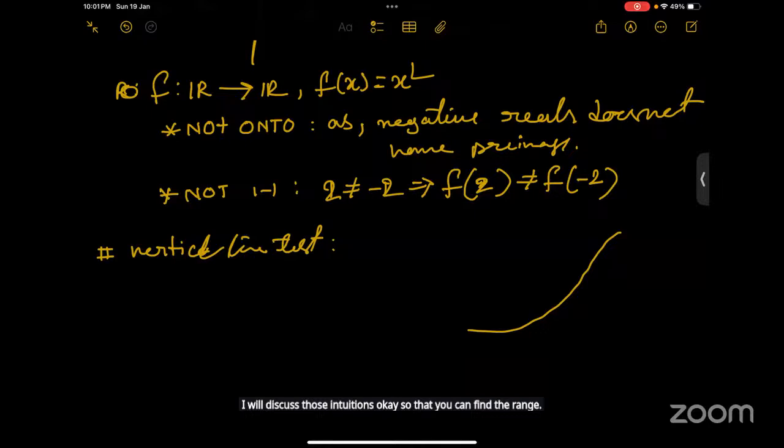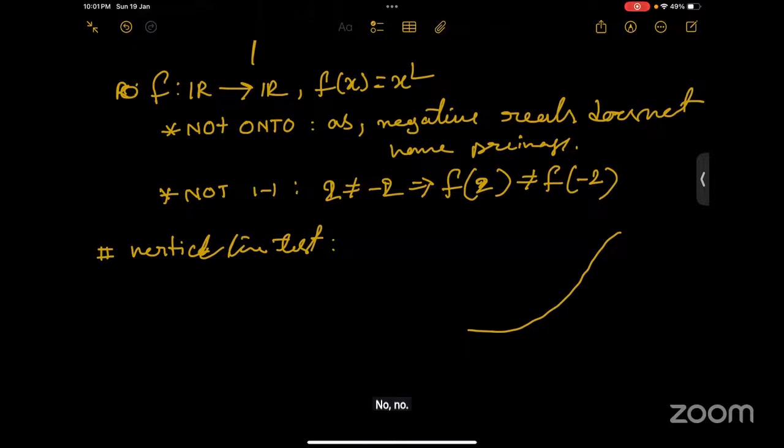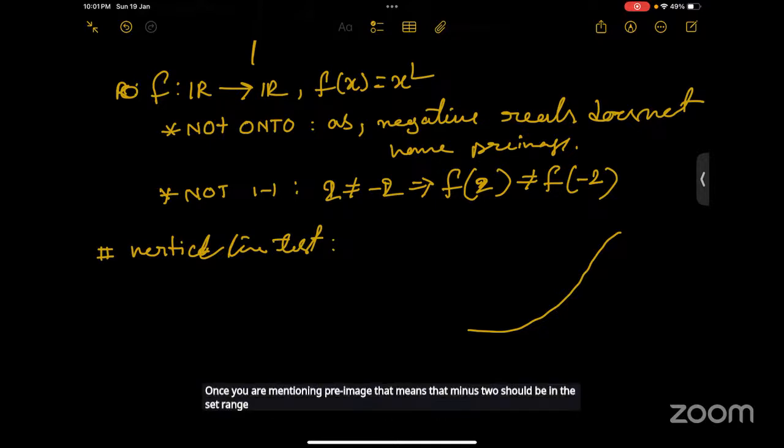Ma'am, in the function x square which you have written here, -2 has the pre-image 4? No, -2 doesn't have any pre-image. Once you mention a pre-image, that means -2 should be in the range set of the function.